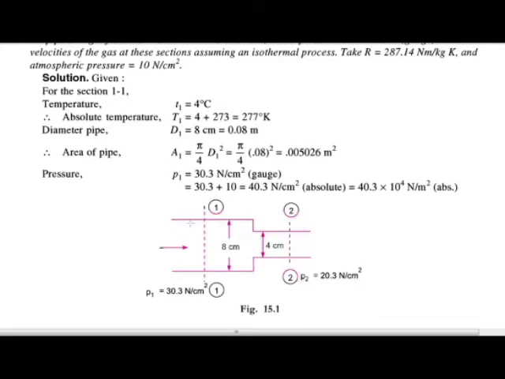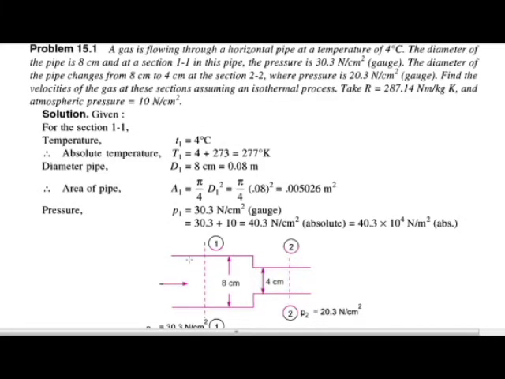The temperature at section 1 is 4 degrees, and the pressure at section 1 is given as 13.3 Newton per centimeter square. Also we have to find the velocities of the gas at these sections, so we have to calculate V1 and V2.